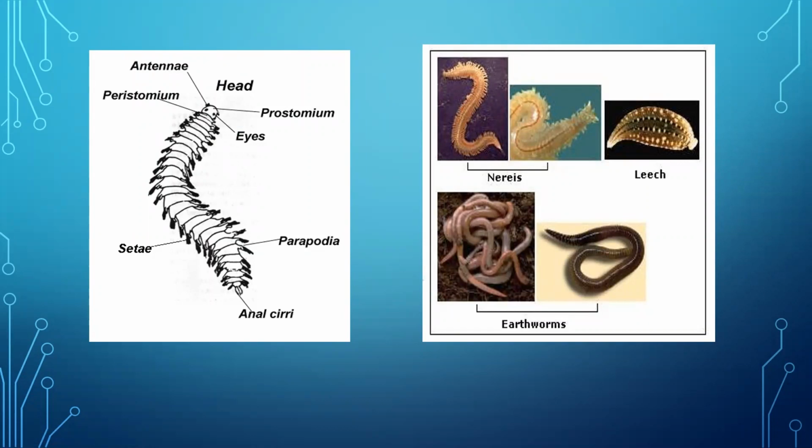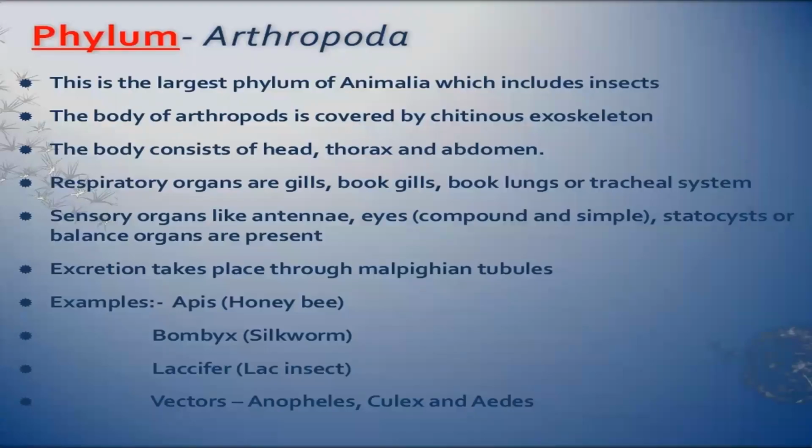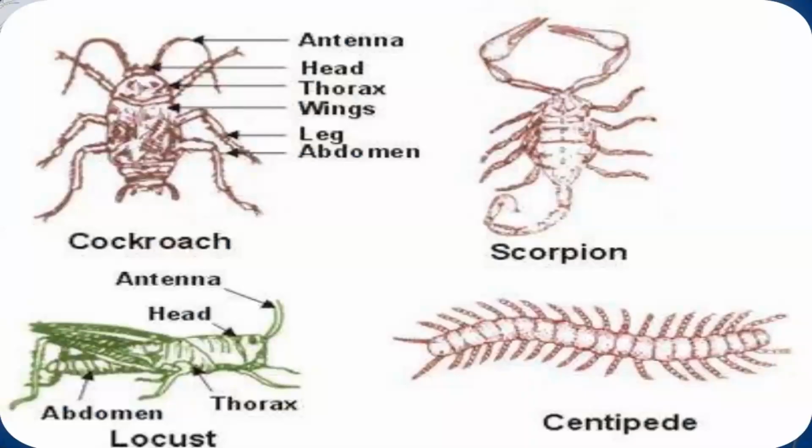Now next phylum, phylum Arthropoda. This is phylum number 7. It is the largest phylum in Animalia that includes insects. See, all insects come under this phylum: cockroach, scorpion, locust, centipede, many more.